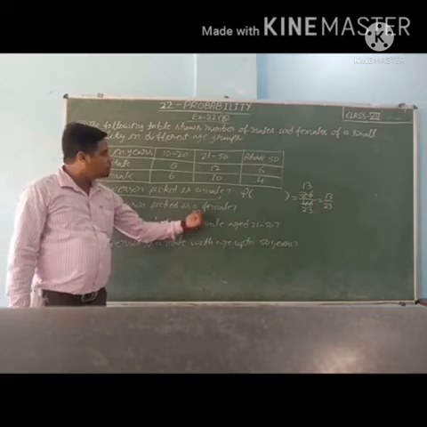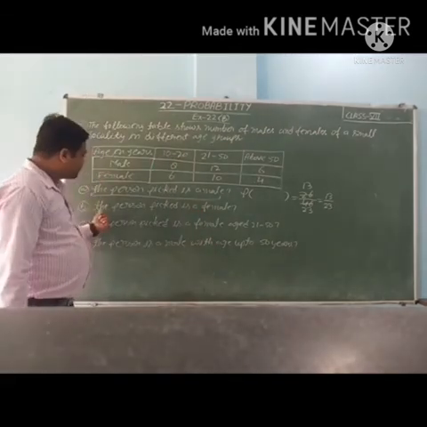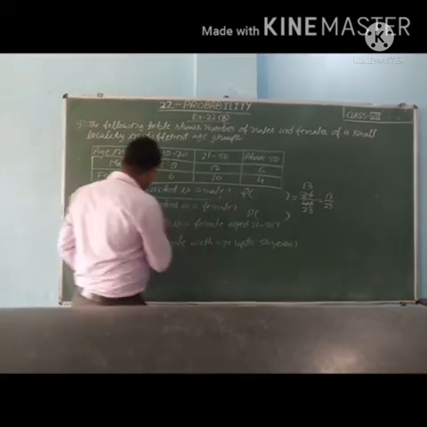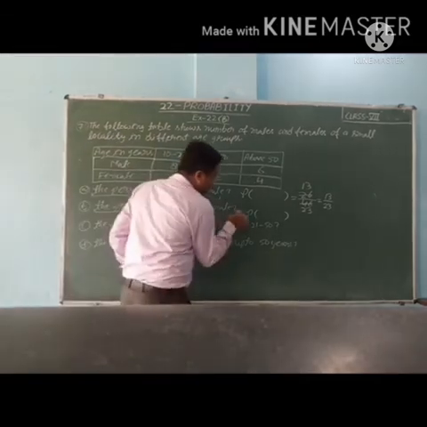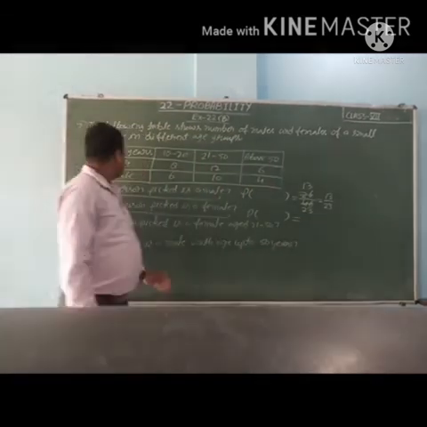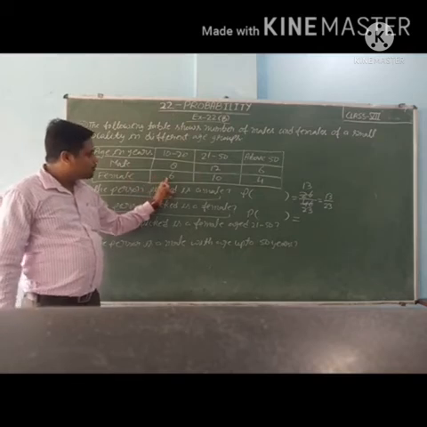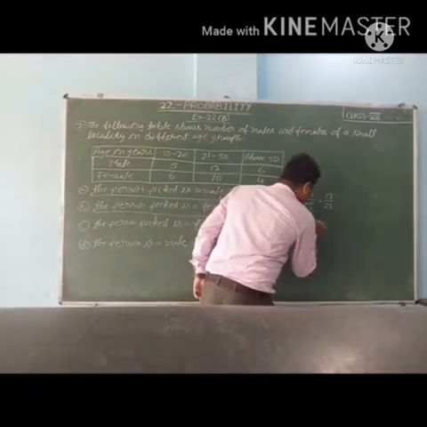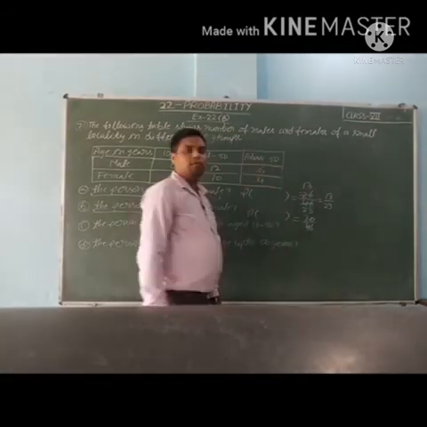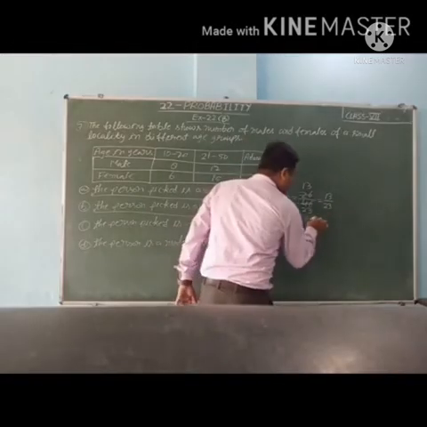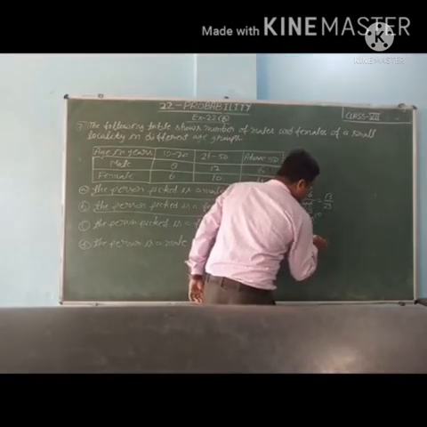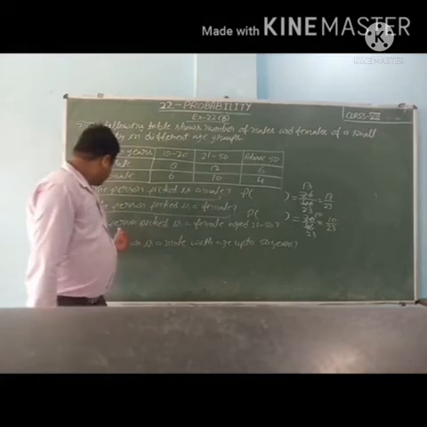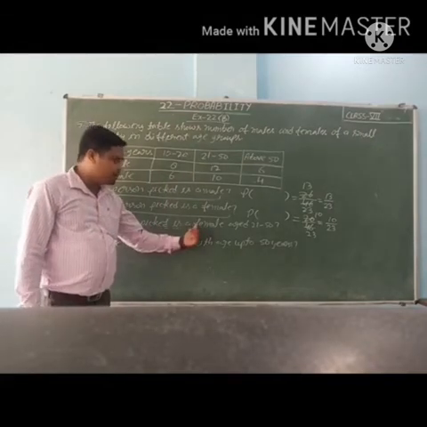Now B. The person picked is a female. So P, the person picked is a female, you will write yourself inside the bracket, is equal to number of favorable outcomes. So how many females? 10 plus 6, 16, plus 4, 20, upon 46, the total number of outcomes. So 2 10s are 20, 2 2s are 4, 2 3s are 6. So 10 upon 23 is the probability that the person picked is a female.